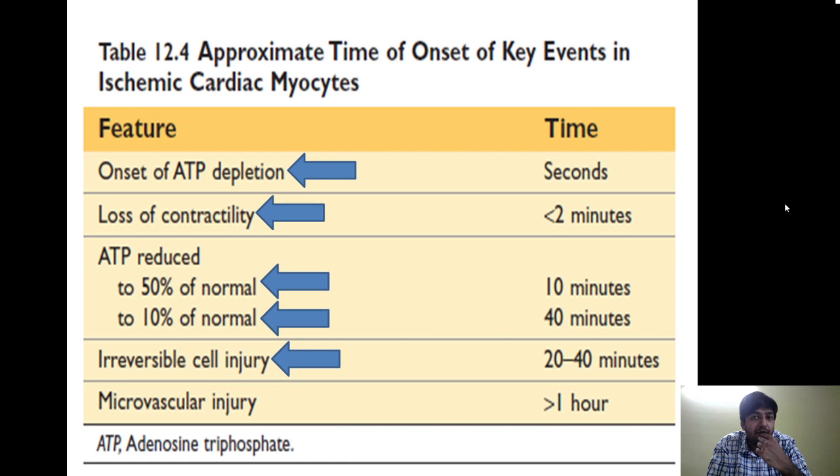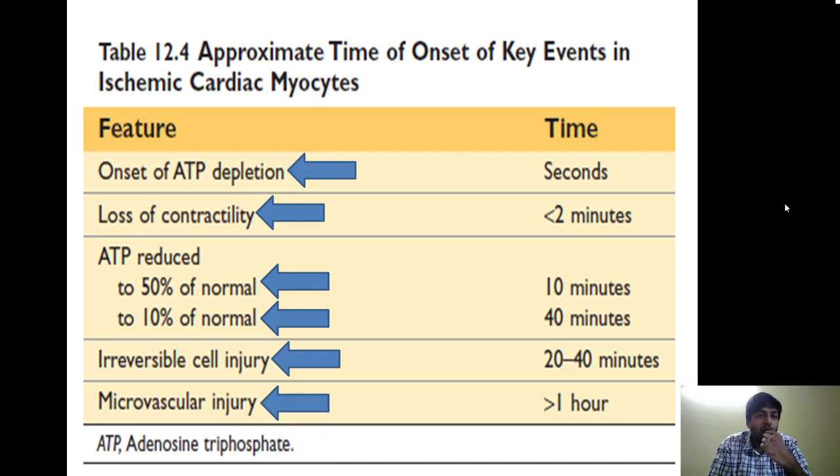An irreversible injury occurs in 20 to 40 minutes. If you have to choose a single answer, remember, after 30 minutes, more than 30 minutes, irreversible cell injury will occur, and if you have to choose a range, 20 to 40 minutes is the best answer. Microvascular injury occurs after more than 1 hour.